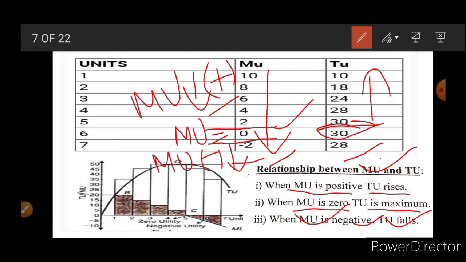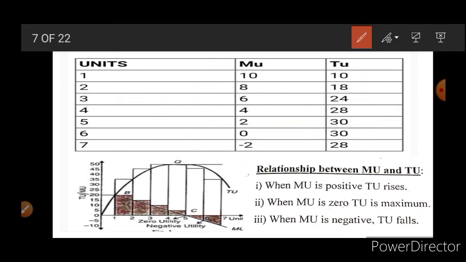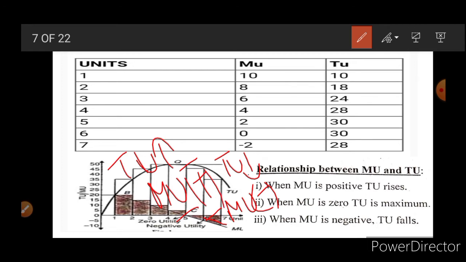Here the same thing is given on the basis of the diagram. You can see here that at the fifth point MU is zero and TU is maximum. After the fifth point, TU started to decrease and MU becomes negative. Okay, until the Q point TU increases and MU is a positive number.